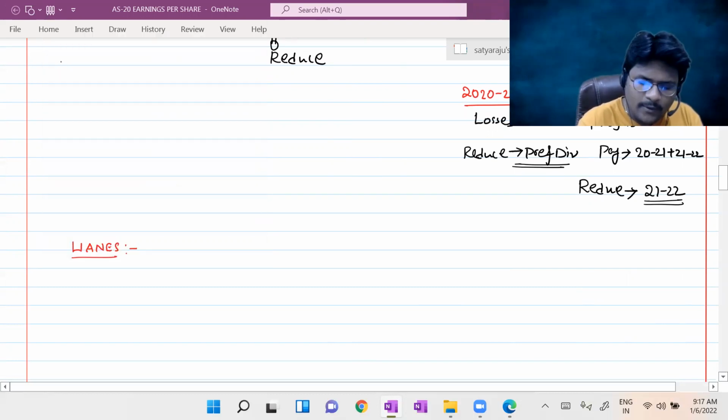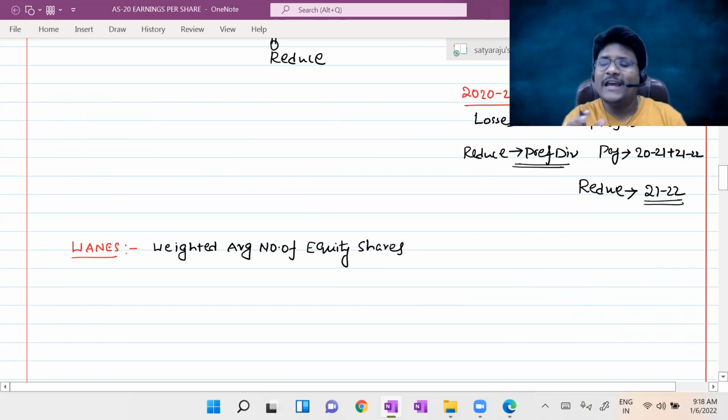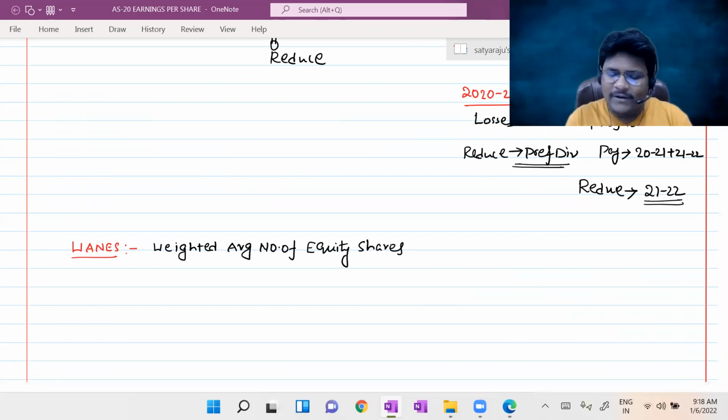So the full form of WANS is weighted average number of equity shares. Sir, why did he use weighted average number of equity shares? Why did he not use just the words equity shares? I will tell you the reason.